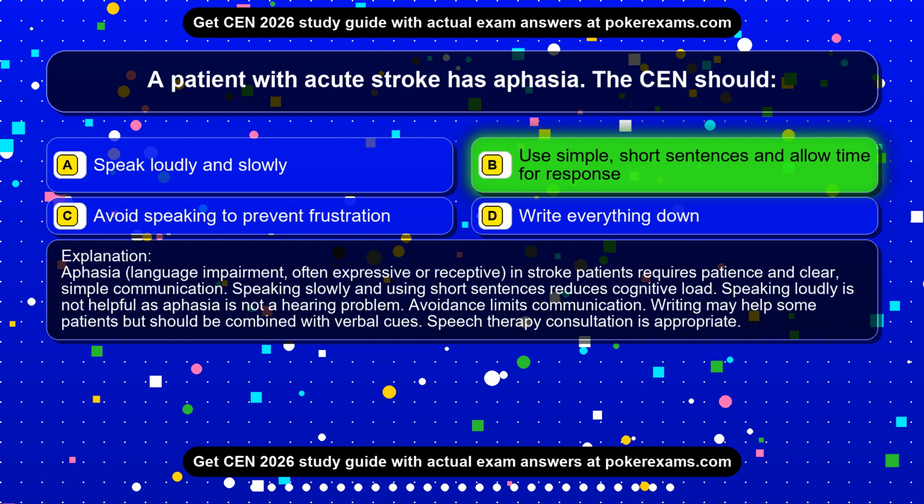Aphasia, language impairment, often expressive or receptive, in stroke patients requires patience and clear, simple communication. Speaking slowly and using short sentences reduces cognitive load. Speaking loudly is not helpful as aphasia is not a hearing problem. Avoidance limits communication. Writing may help some patients but should be combined with verbal cues. Speech therapy consultation is appropriate.